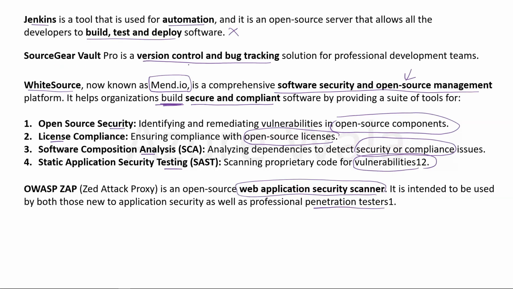SourceGear is version control and bug tracking system, which is not our requirement. WhiteSource or Mend.io works with the open source libraries and works with the security and compliance of these libraries. So this could be the possible answer. And OWASP ZAP is the web application security scanner, which is used for penetration testing of the new application.